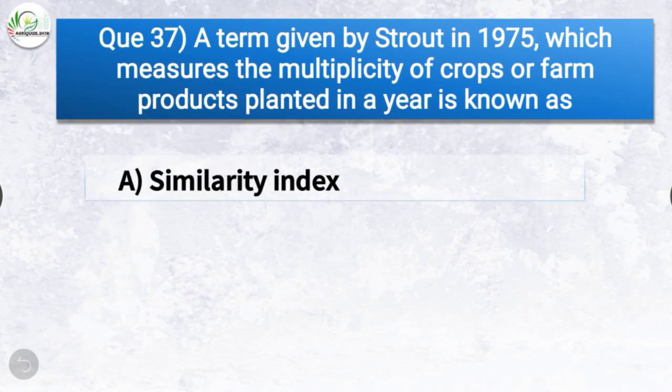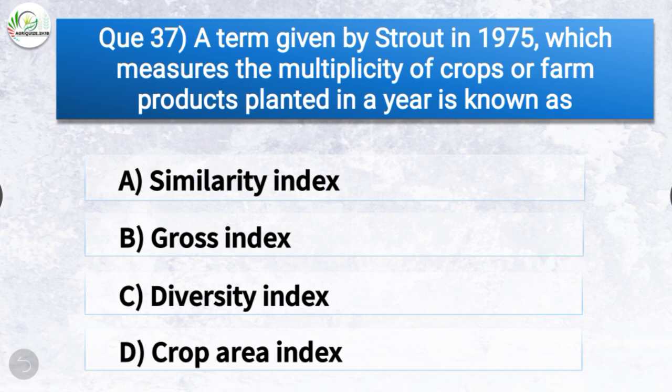Question number 37. A term given by Stroud in 1975 which measures the multiplicity of crops or farm products planted in a year is known as. The options are similarity index, gross index, diversity index, or crop area index. The correct answer is option C, diversity index. So a term given by Stroud in 1975 which measures the multiplicity of crops or farm products planted in a year is known as diversity index.